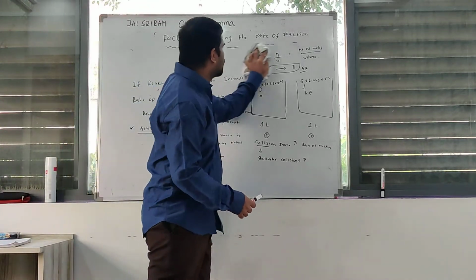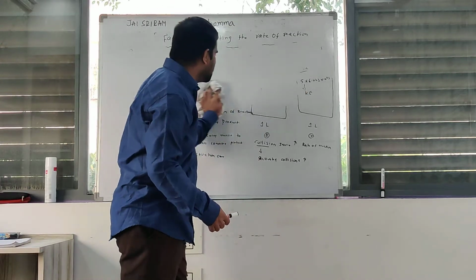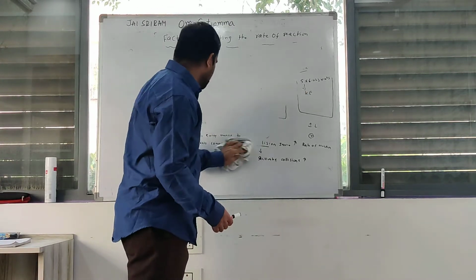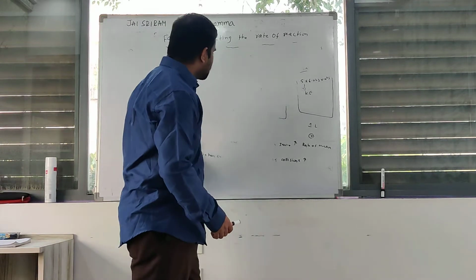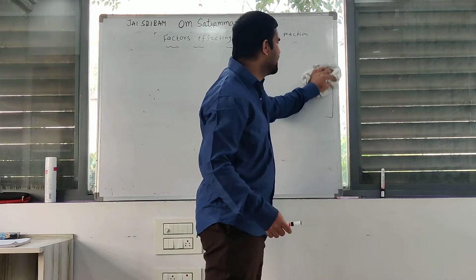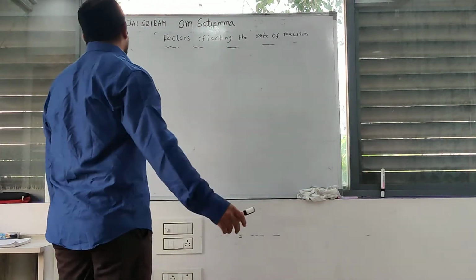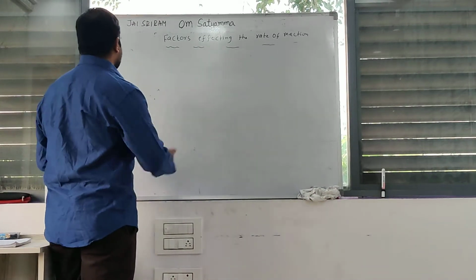Which collisions provide the activation energy or more than activation energy? Those collisions are activated collisions. If activated collisions increase, more reactant molecules are converted to product. That's why rate of reaction also increases. Next one.